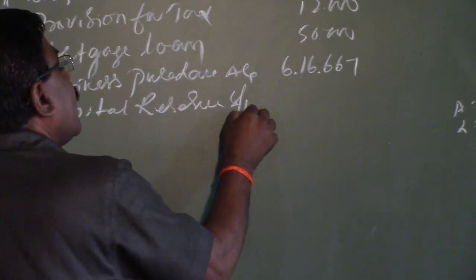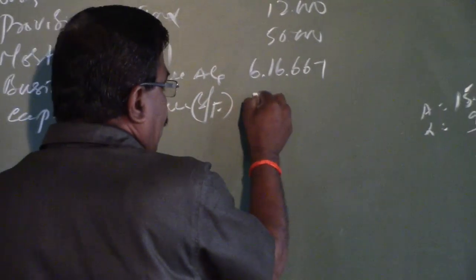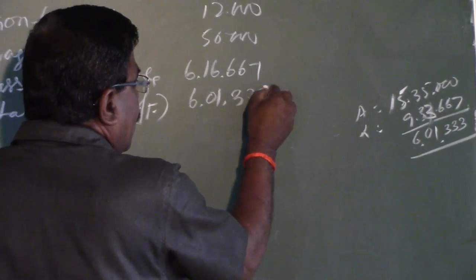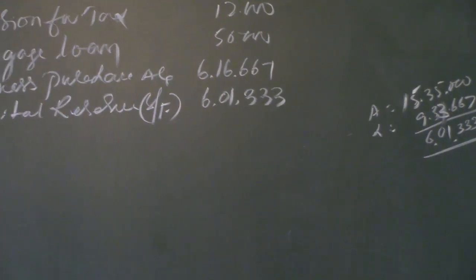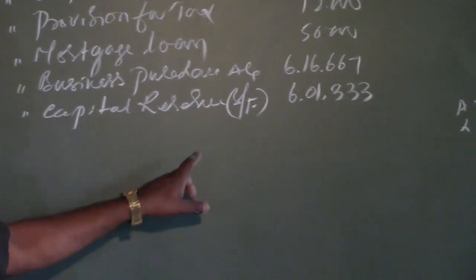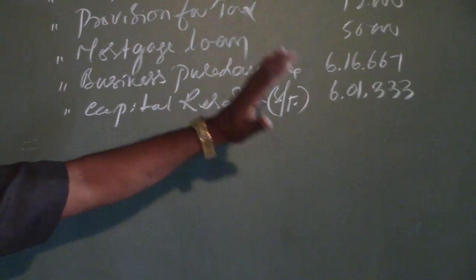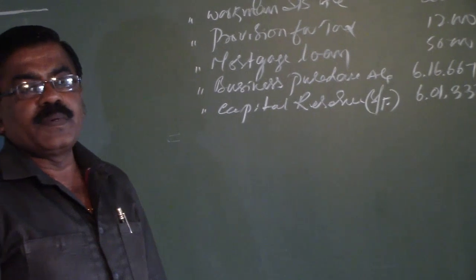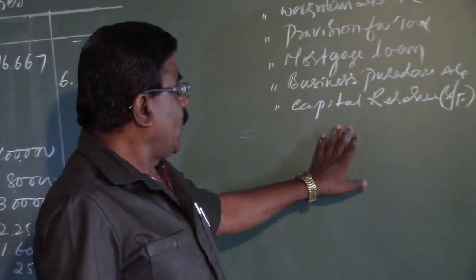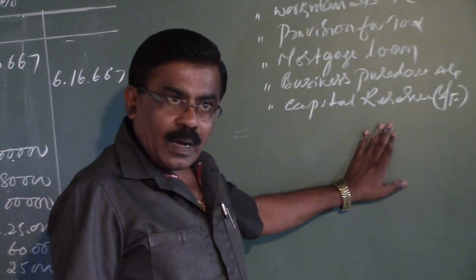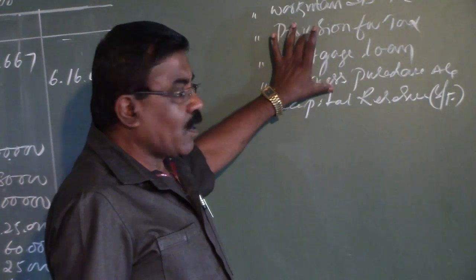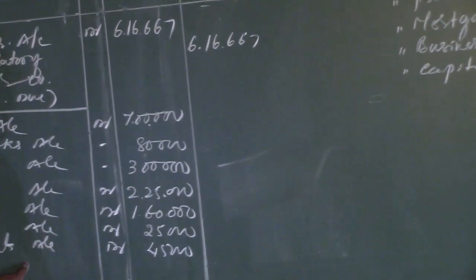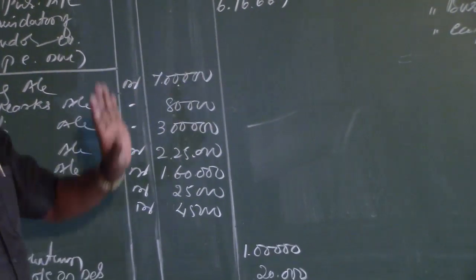This is the balancing figure in the second journal entry, that is 6,01,333 is the capital reserve to the purchasing company. So here assets are more, liabilities are less. The excess of assets taken over the liabilities taken over by the purchasing company is treated as a capital reserve. On the other hand, if the liabilities are more and assets are lower, then the lower value of assets is to be taken as goodwill, but in this case there is a capital reserve.